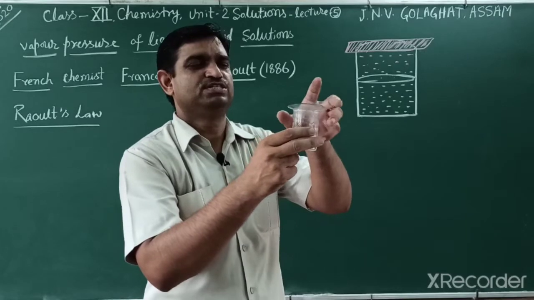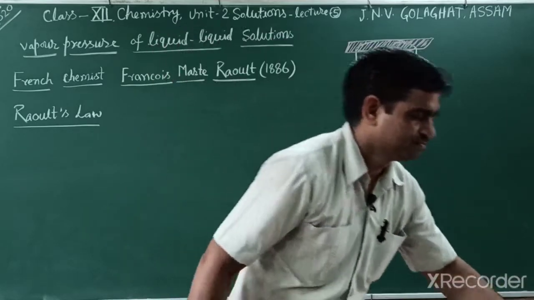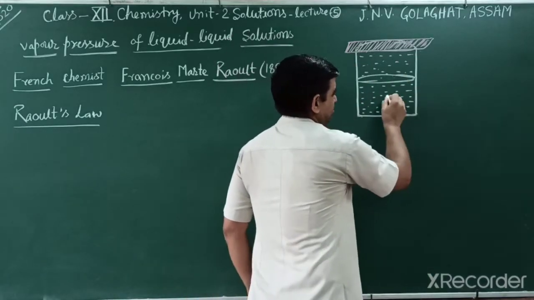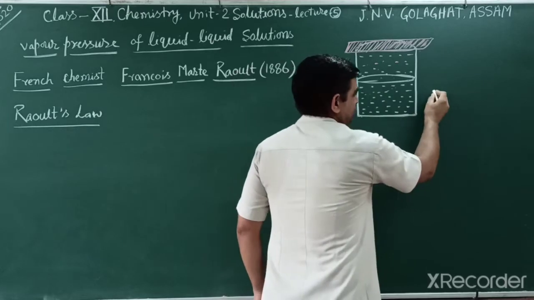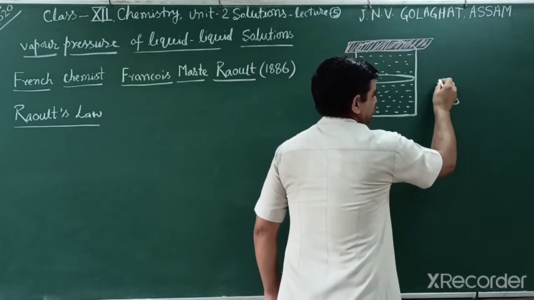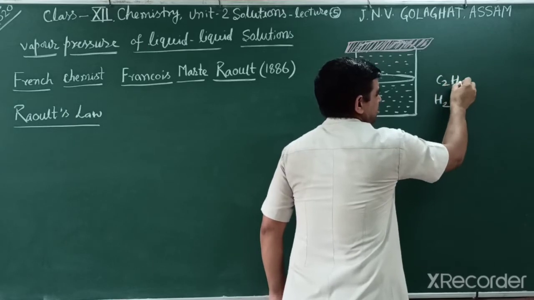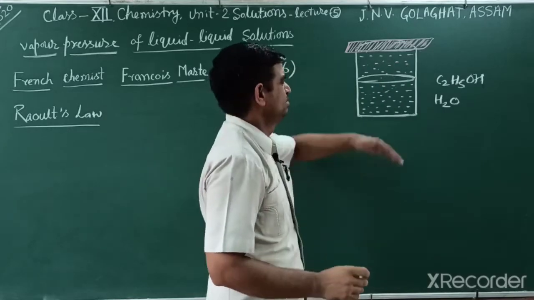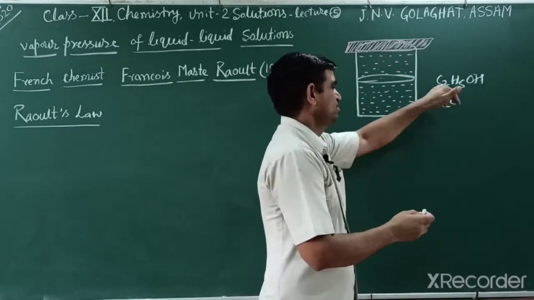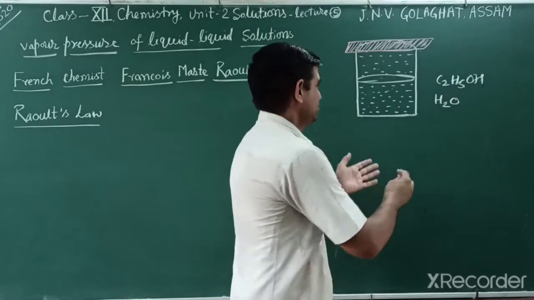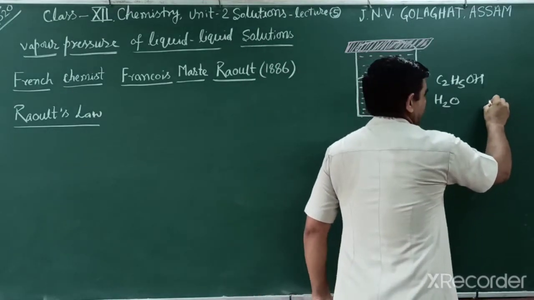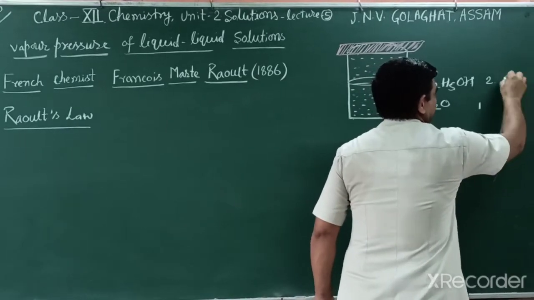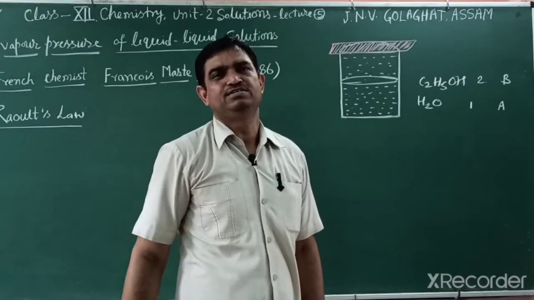So students, we will study in detail Raoult's law. This experiment I can show with water and ethanol. In this solution I put water, and the other one is ethanol, C2H5OH. One is the solute, the other the solvent. Ethanol is in lesser amount, so it is the solute, and water is the solvent. Sometimes they are represented by 1 or 2, or they can be represented by A or B, because this is a binary solution.